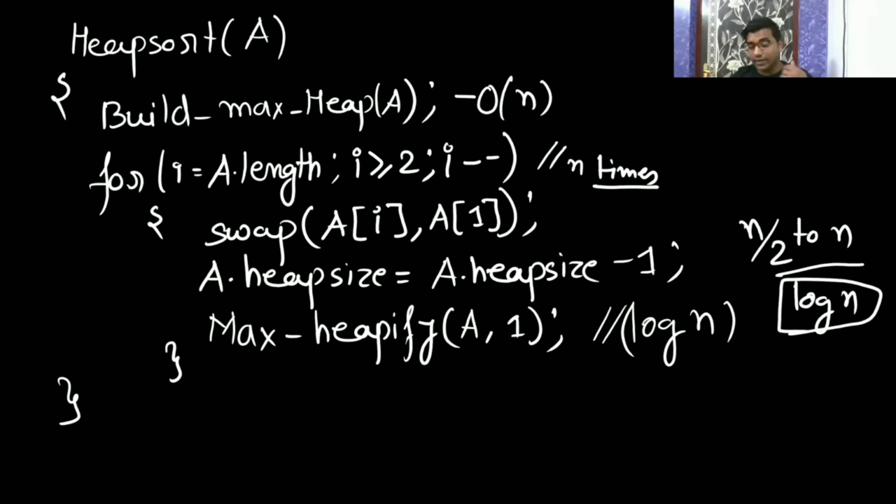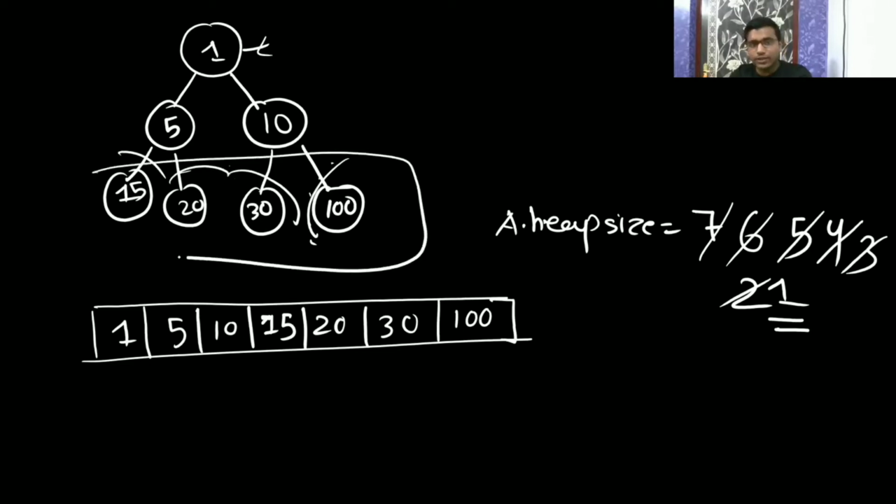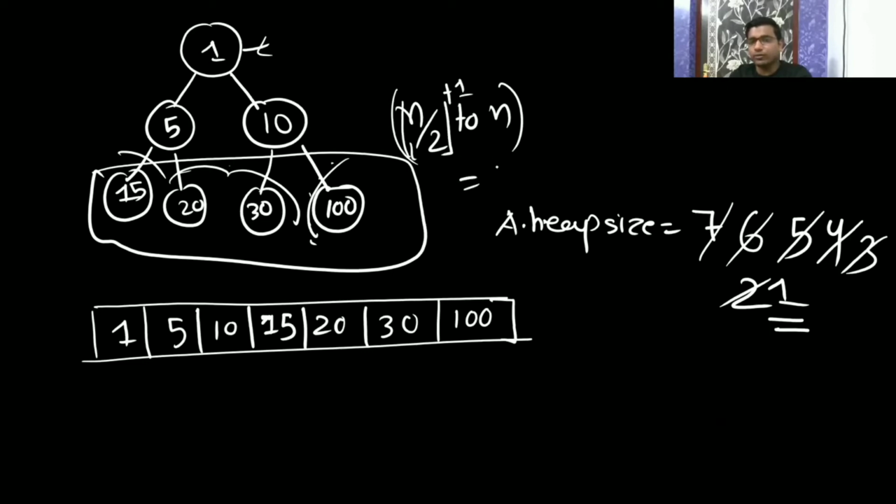See, here also every time you are reducing the size of the heap. So for n by 2 times, for the leaves, floor of n by 2 plus 1 to n, almost it is going to be that for n by 2 times the height is going to be log n.